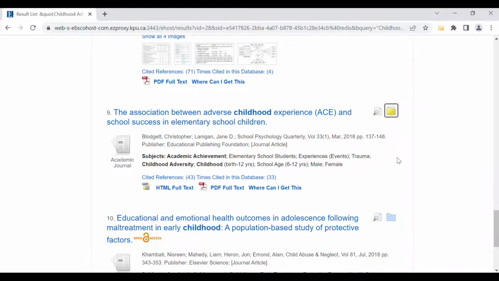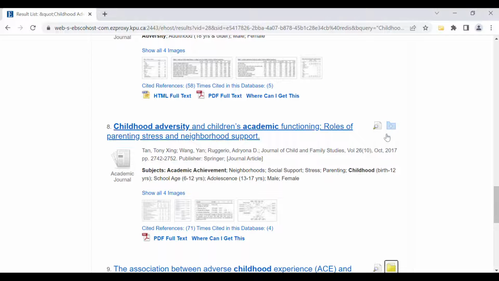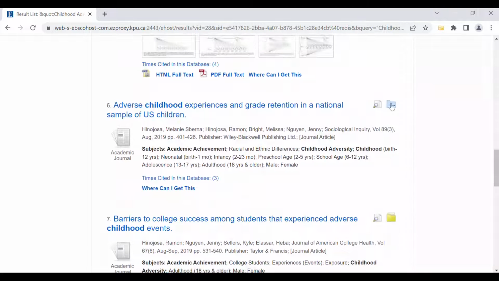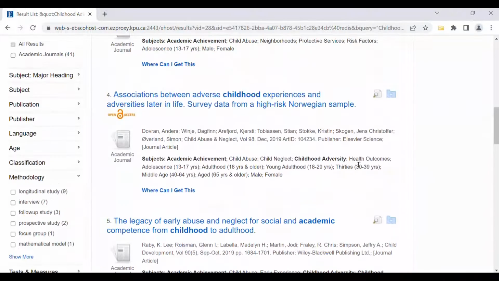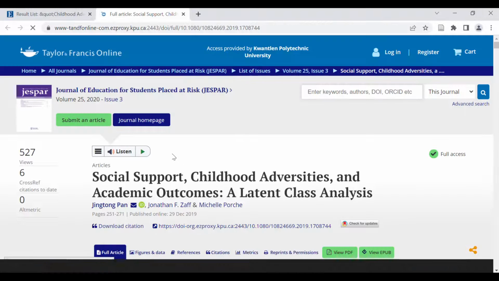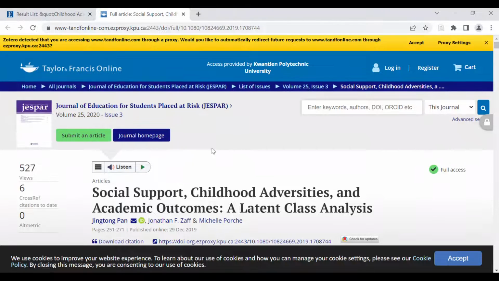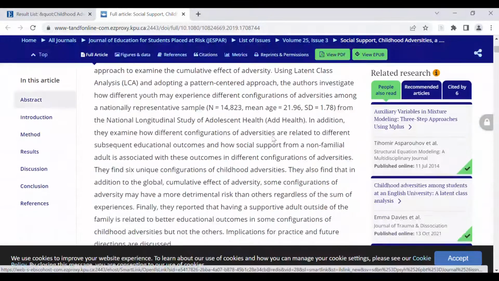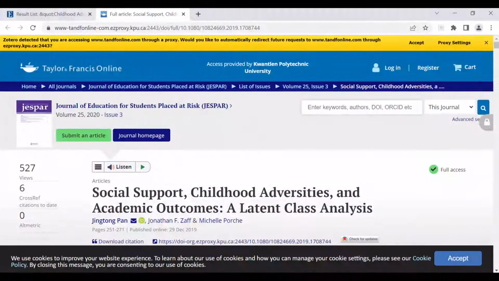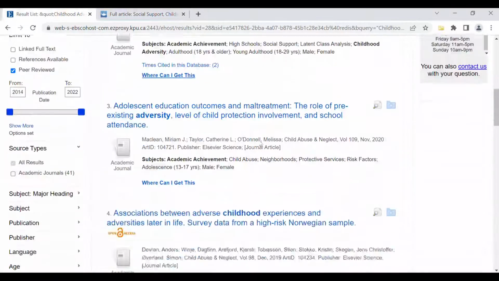So I'm just throwing articles into a folder here, and I'll explain to you a little bit later what that is about. So how do you actually get to the full text? You'll see a few different options under the different articles. Where can I get this means that PsycINFO does not have it full text, but if you click on that link, it does a search to see if we have it full text in any of our other databases, and in this case we do, so you can just read it full text there.